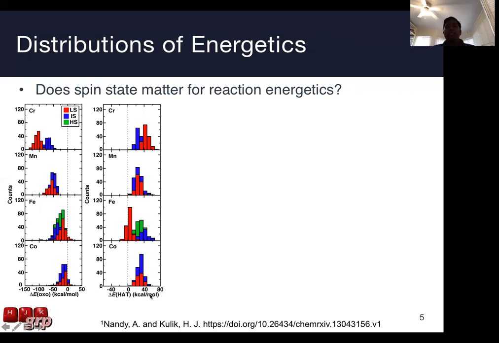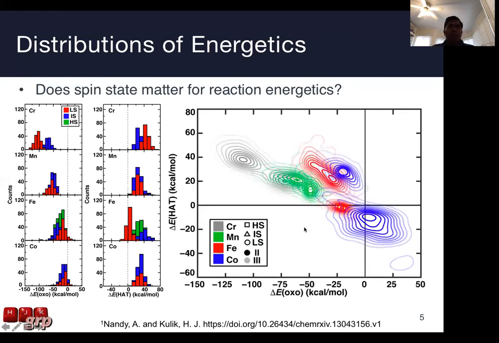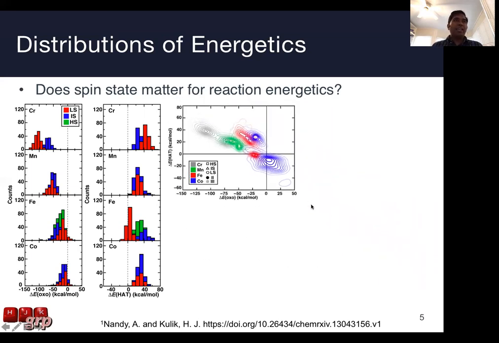But looking at each individual step on its own is valuable in looking at the distributions, but we want to take a look at the joint distribution of these 2 reaction energies, for instance. If we take a look at the joint distribution, where we have oxo formation energies on the x-axis and hydrogen atom transfer energies on the y-axis, and we take a look at the kernel density estimate that's plotted as a function of the variety of ligand fields that we considered, we see a distinct spread on this energy landscape, where we see 2 distinct clumps for cobalt and iron. And so if we were to take this energy landscape and draw a single line through it, we would be missing a large proportion of these cobalt and iron catalysts.